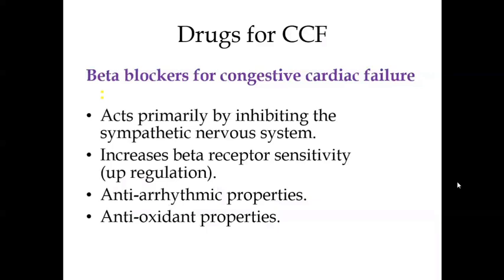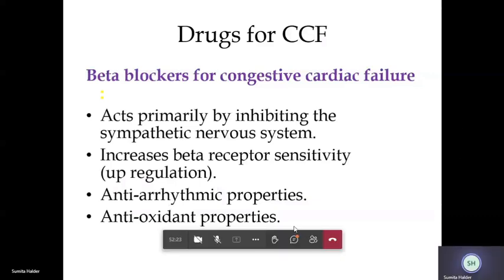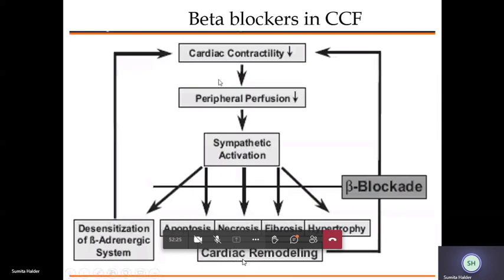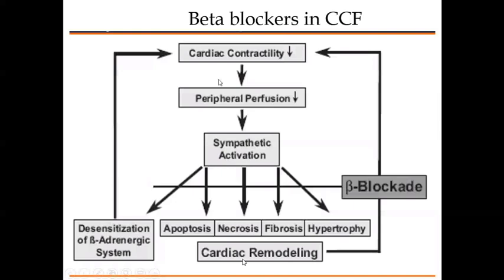When peripheral perfusion falls, there will be decrease in the BP, and this stimulates reflex sympathetic overactivity, which manifests as increase in the beta adrenergic system. This increased beta adrenergic system will cause apoptosis, necrosis, fibrosis, and hypertrophy. But this process is blocked by giving beta blockers.